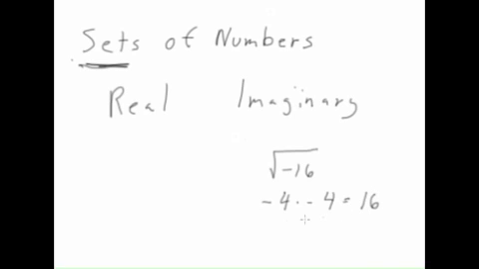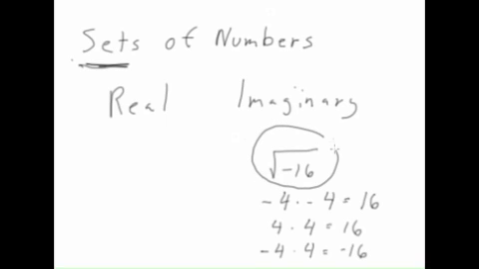That would equal 16. Well, we might say, what about 4 and 4? If we take a positive number times a positive number, we also get a positive. The only way we can get negative 16 is if we take a negative number times a positive number. That will give us negative 16, but it's not a square root because those are two different numbers. Negative 4 is different than 4. Thus, there's no real way to get the square root of negative 16. So we would say that the square root of negative 16 is an imaginary number, and we will learn about this later on. But for now, we'll put that aside on the other side of the ledger, and we'll be dealing with real numbers in this chapter.